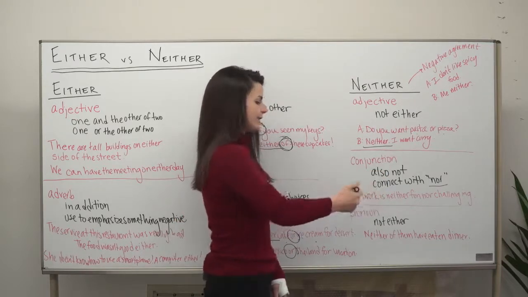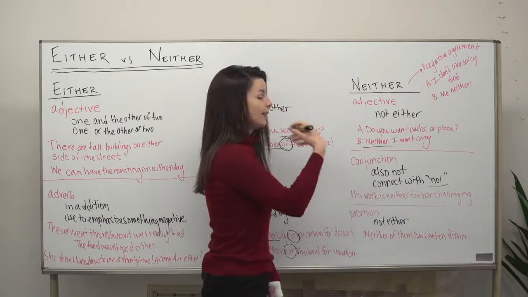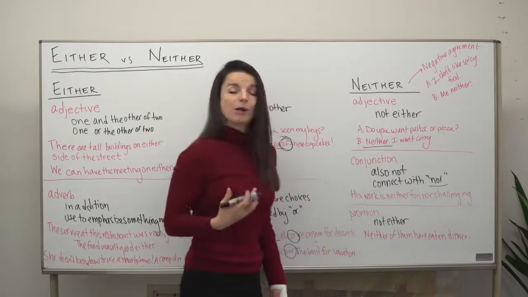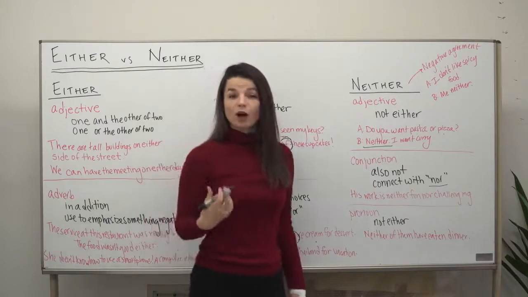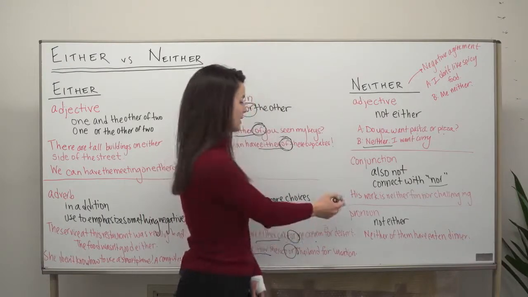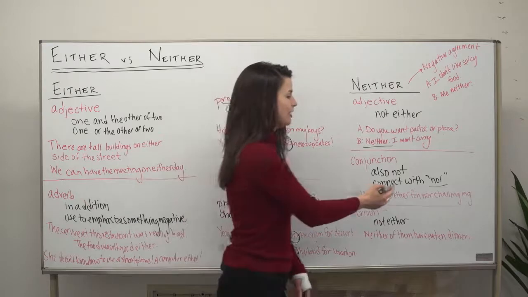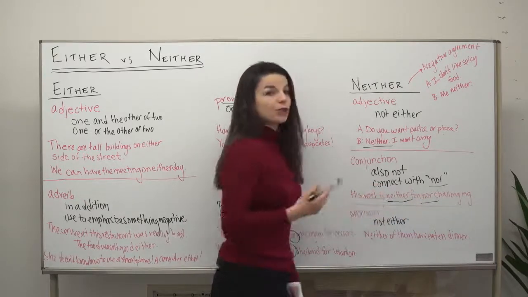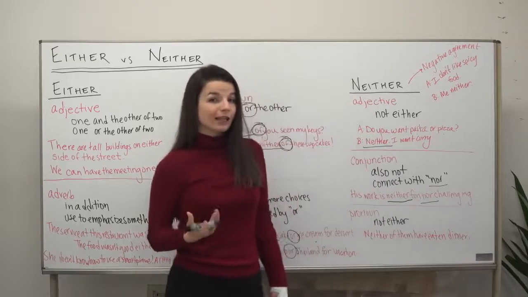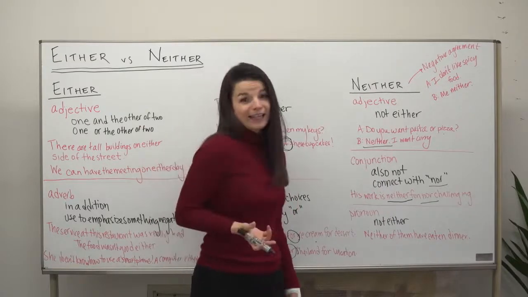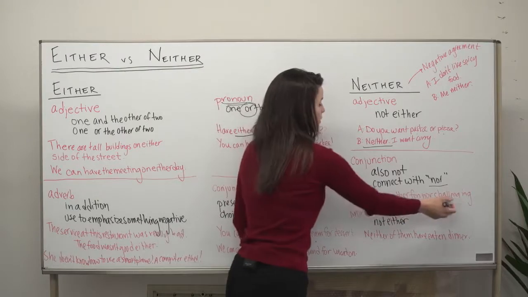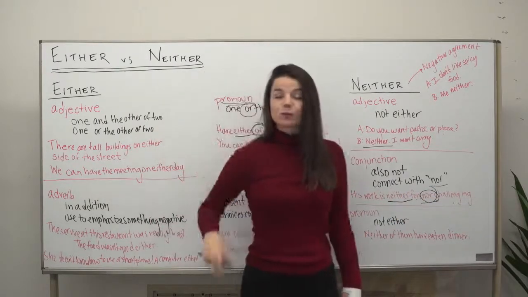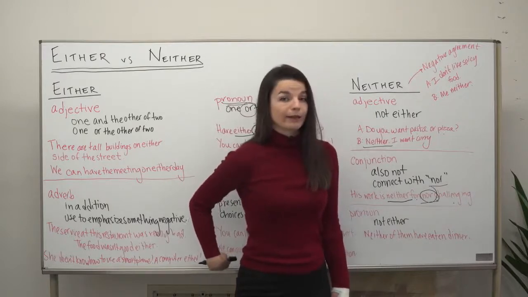So let's look at this example. So again, this is the opposite of the use of either, as we talked about before, so the meaning is also not. In an example, his work is neither fun nor challenging. So again, here, we introduce the two points with the word neither to show it's going to be a negative, and then the two points are connected with the word nor. So in the positive sentence, we saw we used the word or to make the connection.